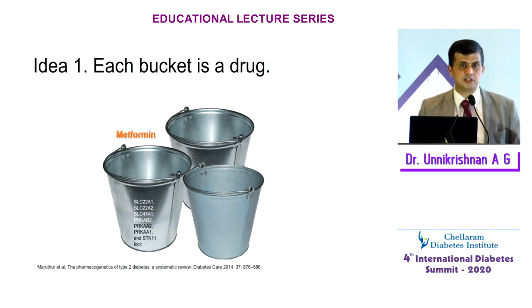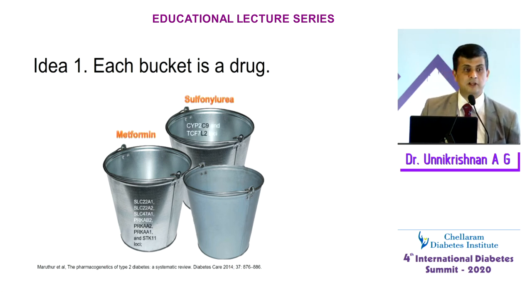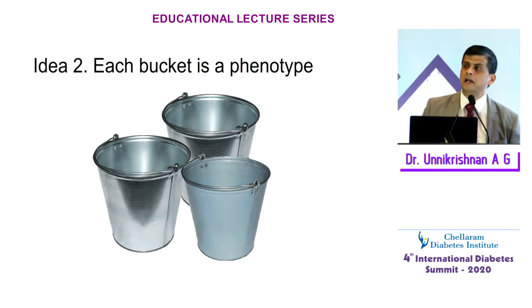So one way to look at it is each bucket is a group of patients who respond to a drug. For example, these patients with these genetic mutations may respond to metformin. These may respond to sulfonylurea. Somebody else may respond to pioglitazone. That's one way of looking at buckets. But I'm going to propose that you and I can do precision medicine in our own clinic, in a busy practice, if we find the time, by bucketing patients into phenotypes.